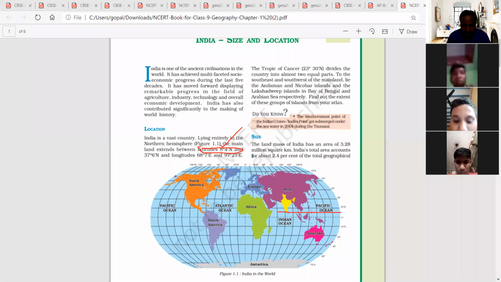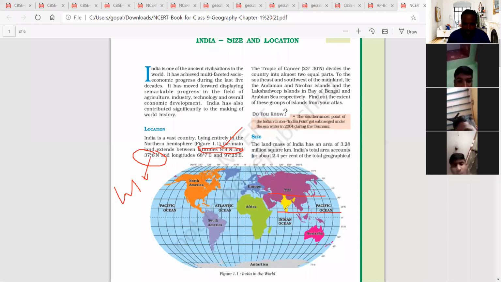Next, on the northern side, if you draw a line like this, this line is called 37 degrees 6 minutes north. So these two lines are latitudes. In between these, India is located.